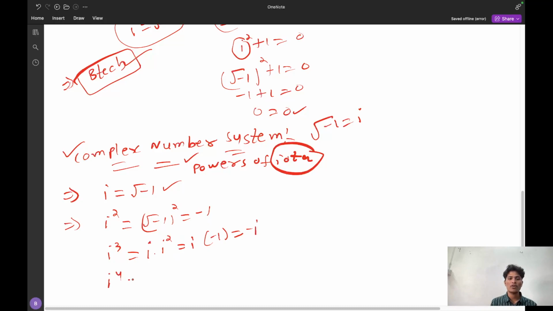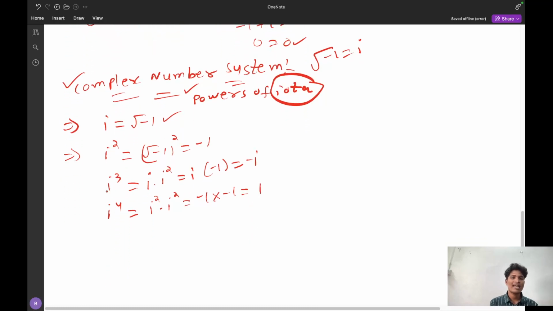What is i power 4? i power 4 is i square into i square. i square is minus 1, so minus 1 into minus 1 equal to 1. Next is i power 5. i power 5 is i power 4 into i. i power 4 is 1, and 1 into i is i. Like this you can solve.